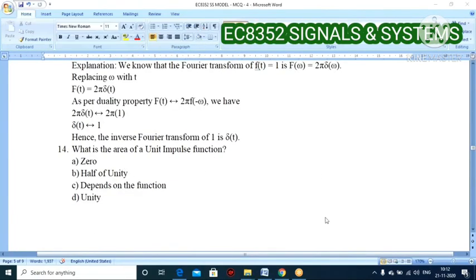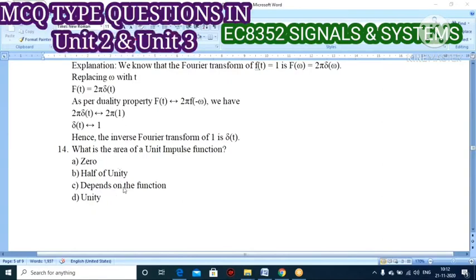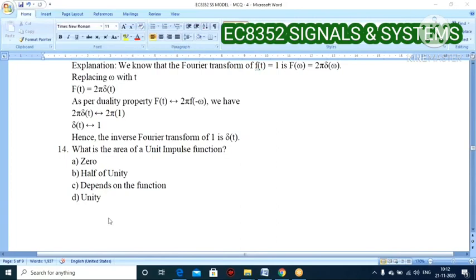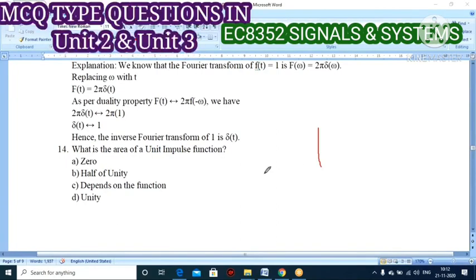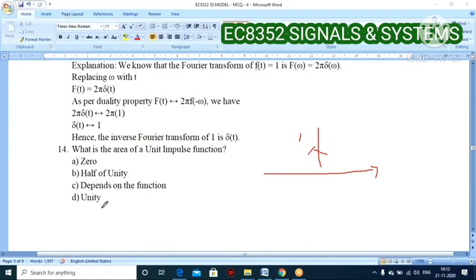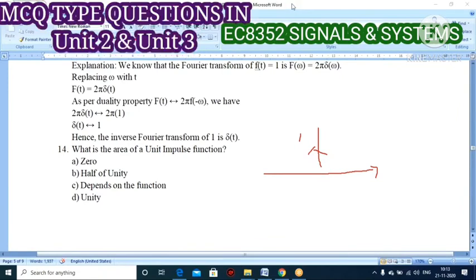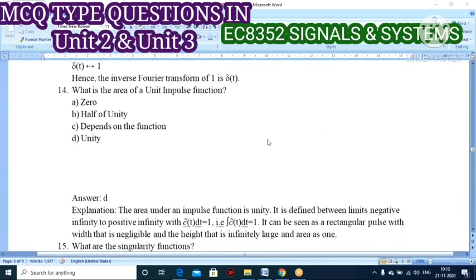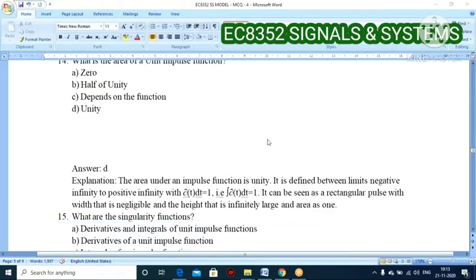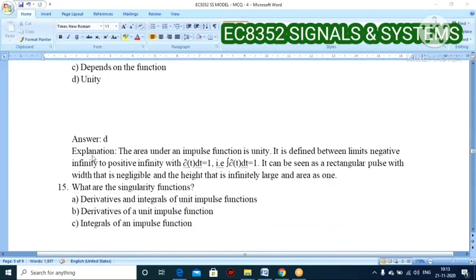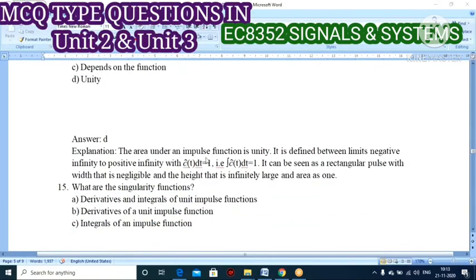Next question: what is the area of the unit impulse function? Find out the area. Option A 0, option B half, option C depends on function, option D unity. You know that the impulse function is like this only. Let us check the answer. Very good. Option D is the correct one, because the area under the impulse function is unity.